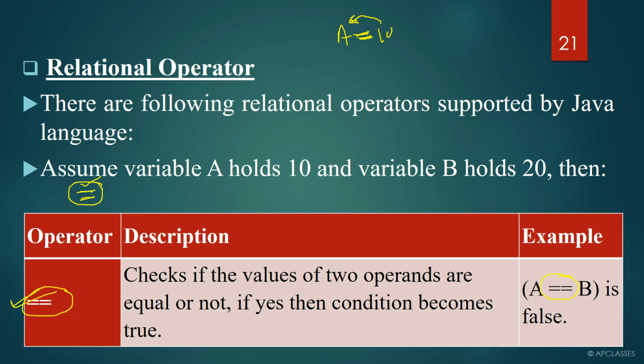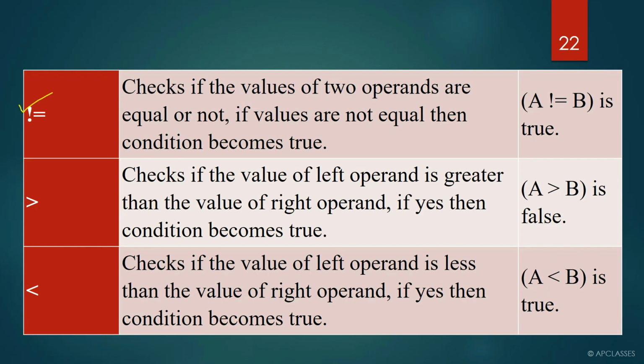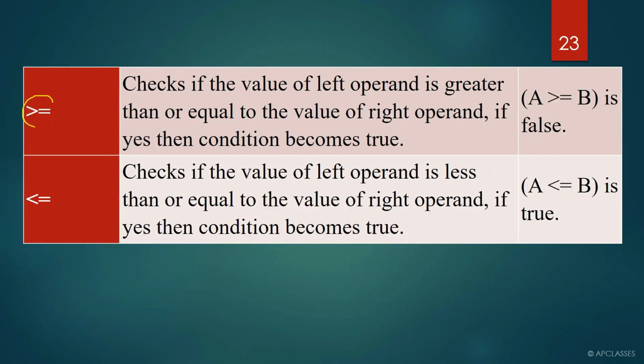Whenever we discuss relational operators, the first one is the double equals to sign. Then this is called not equals to. Not equals to means whenever you have to check whether both the values are not equal, then you have to use the not equal to sign here. This is called the greater than sign, and this is called the less than sign, right? And further we have greater than equals to, and less than equals to.